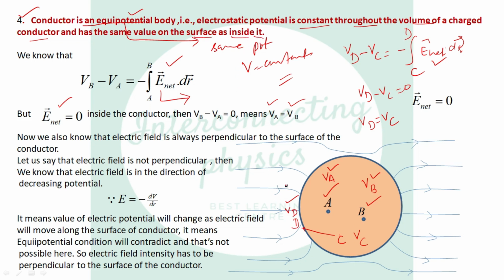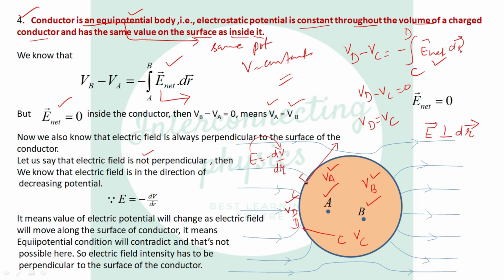Now we already studied in the properties of equipotential surface that electric field is always perpendicular to the equipotential surface. Now let us say that the electric field is not perpendicular. Suppose the electric field is going in this way along this sphere, it's not perpendicular, it is going along the sphere. Now we also know from the relation E equals minus dV upon dr that the direction of the electric field is always in the direction of decreasing potential.